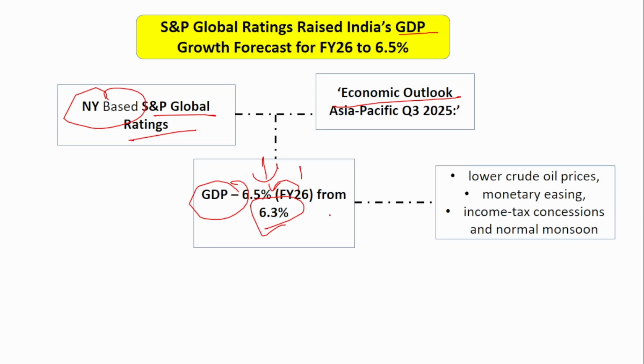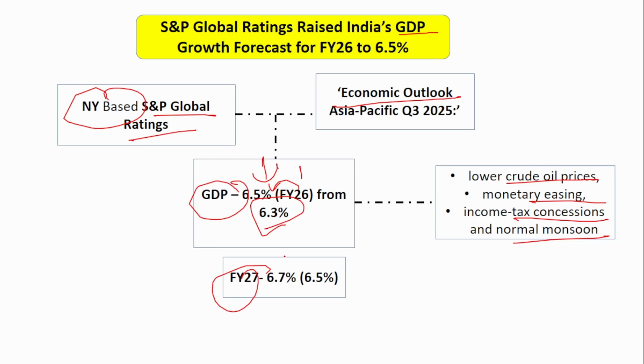The reasons for this are lower crude oil prices and monetary easing. We have seen, right, the RBI has reduced the repo rate by almost 100 basis points cumulatively. Then there was the income tax concession, and a normal monsoon. Due to these reasons, the GDP projection has improved for financial 26. Similarly, for financial 27 also, the GDP projection has improved, that is to 6.7%. Obviously, you don't have to remember the previous projection. You have to remember only the latest ones, that is 6.5% and 6.7%. Please remember this, very, very important.